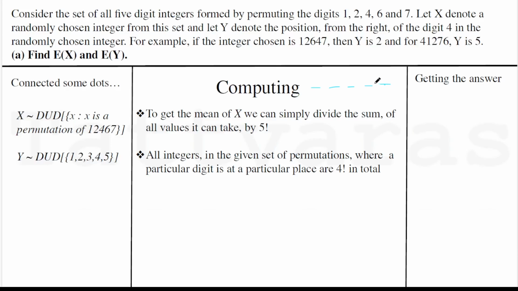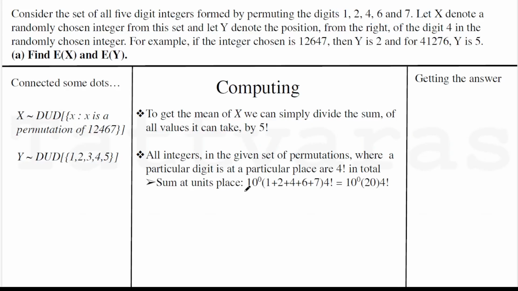Once again, because it's a discrete uniform distribution over the set of permutations, say the digit 6 should be present in this position an equal number of times when compared with this position, right? So it's going to be 4 factorial. Digit 6 is going to be present 4 factorial times over here, and 4 factorial times over here, and so on and so forth. And not just digit 6, for all digits, whatever position they are fixed in, there will be 4 factorial numbers from the total set of 5 factorial permutations that will have the digit.